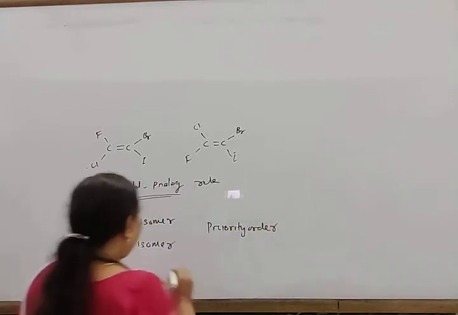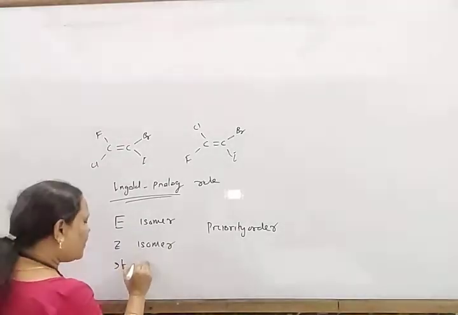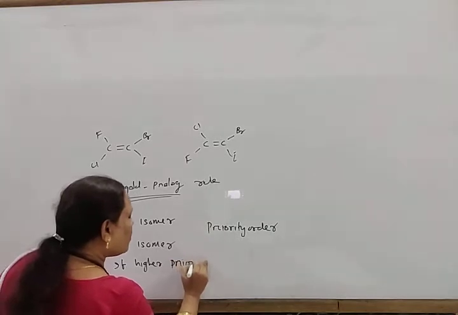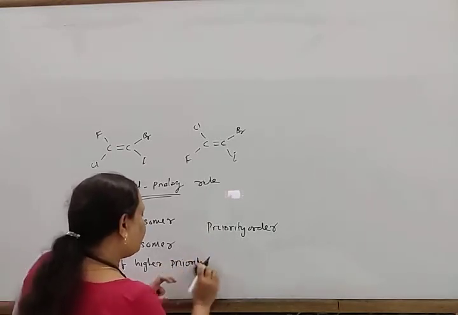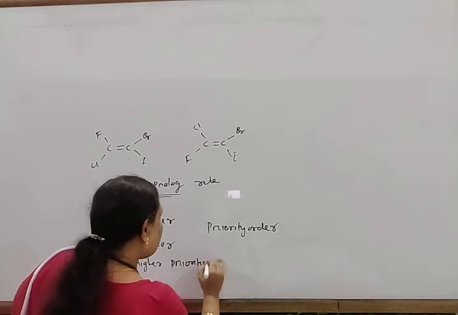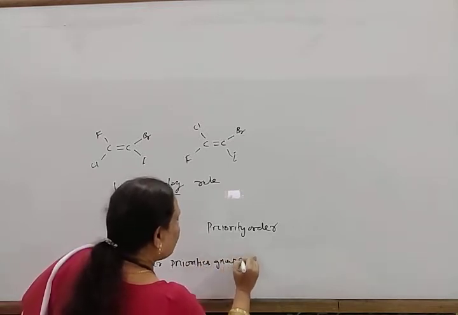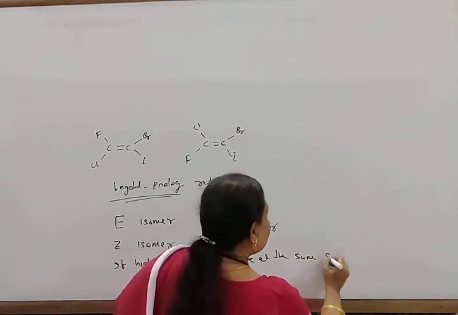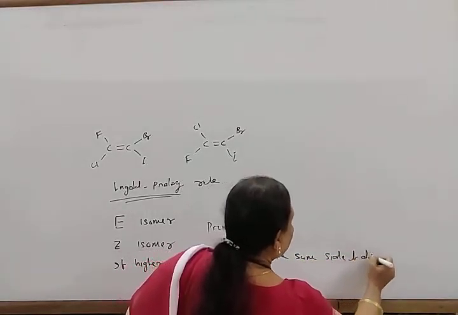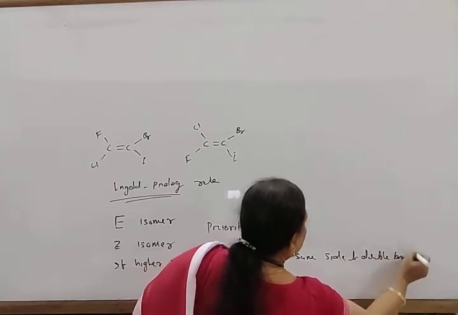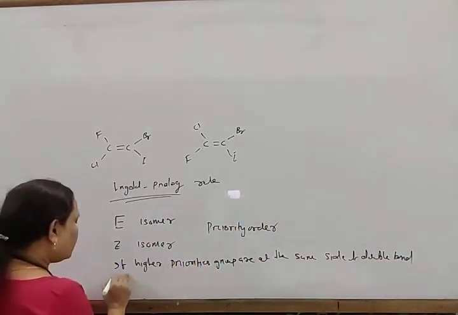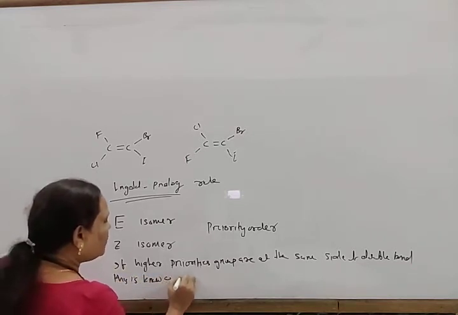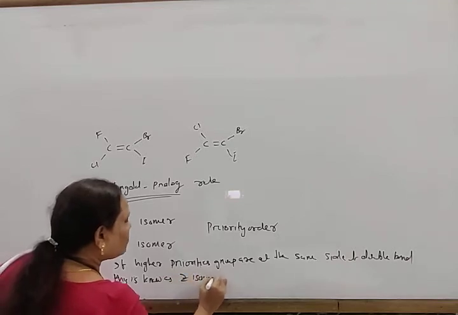If the higher priority groups are on the same side of the double bond, this is known as the Z isomer.